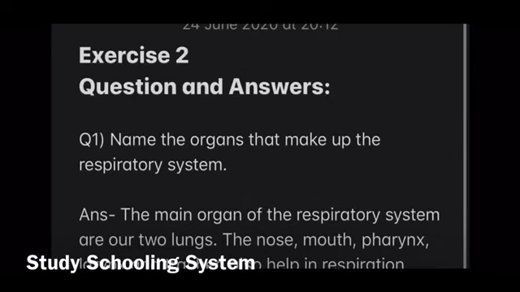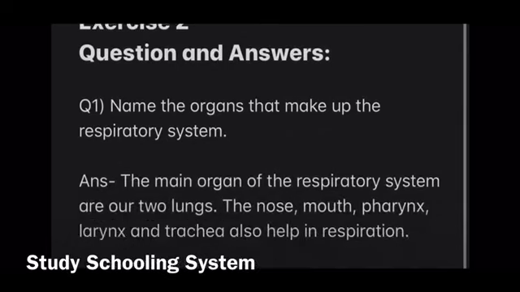So the first question is, name the organs that make up the respiratory system. So if you all were present during the lecture and really understood it well, you would understand this answer, which is the main organ of the respiratory system are our 2 lungs. The nose, mouth, pharynx, larynx, and trachea also help in respiration.